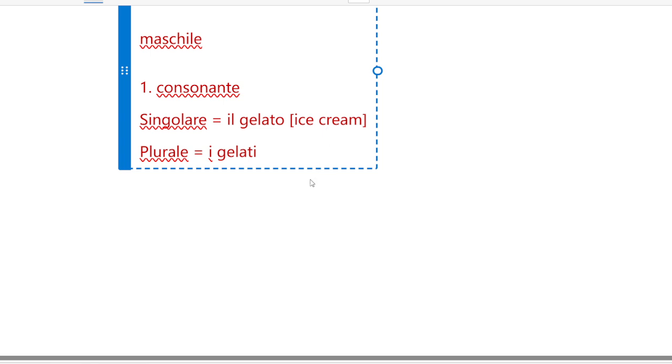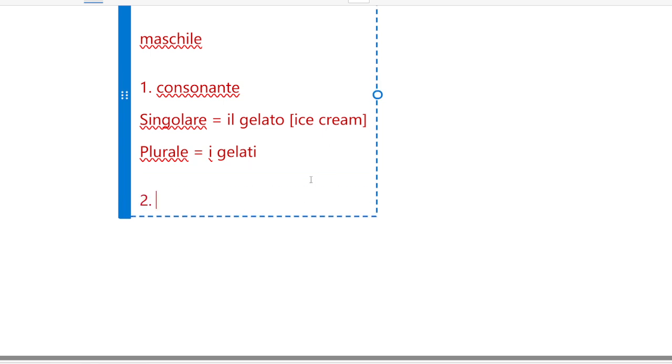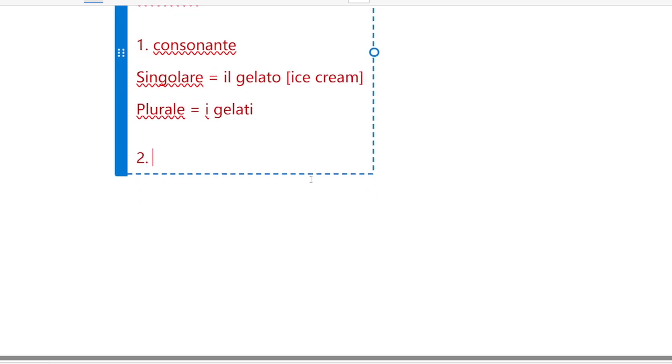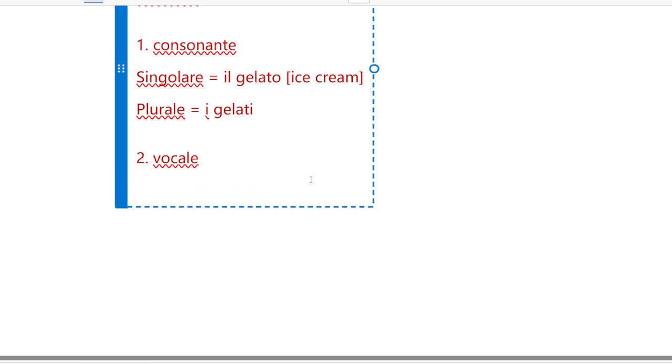Okay, then if the noun, sostantivi, starts with a vocale, that is the vowel, so we have l' with an apostrophe, which means l'antipasto.